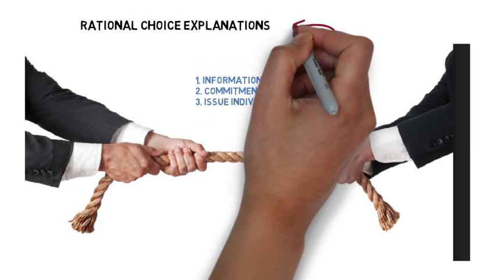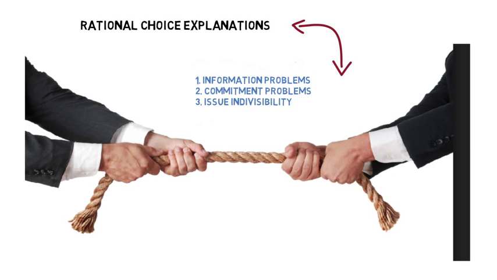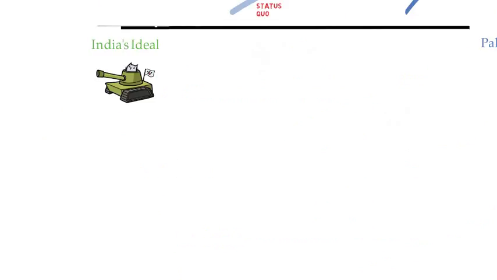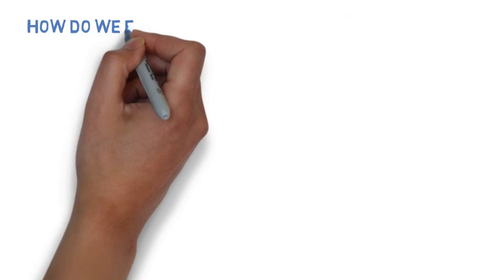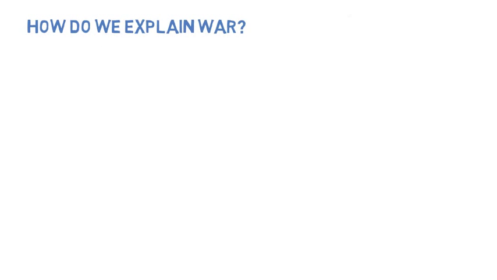This fear of the future can also cause a bargaining failure and lead to interstate conflict. If you need to review or discuss these three explanations with your small group, feel free to pause the video before moving forward. What you should take away from this video is that explaining the outbreak of a single war starts to become very complicated when you look at it from all of these different angles.